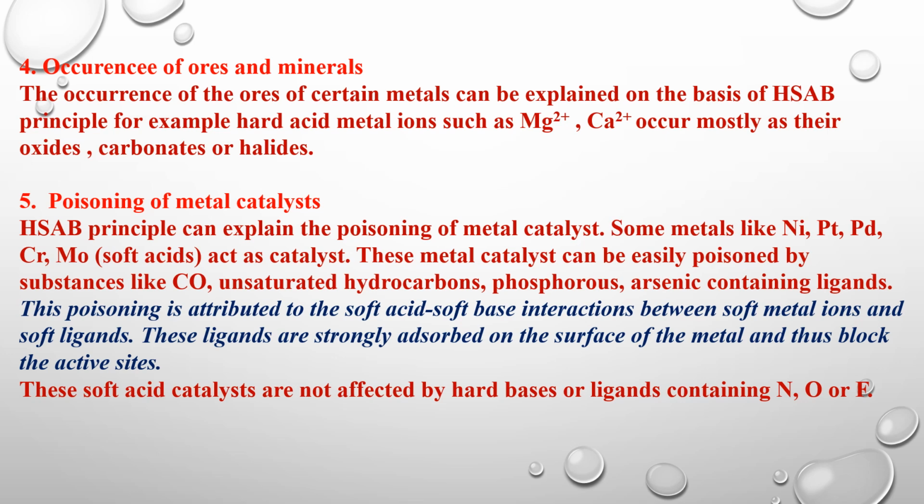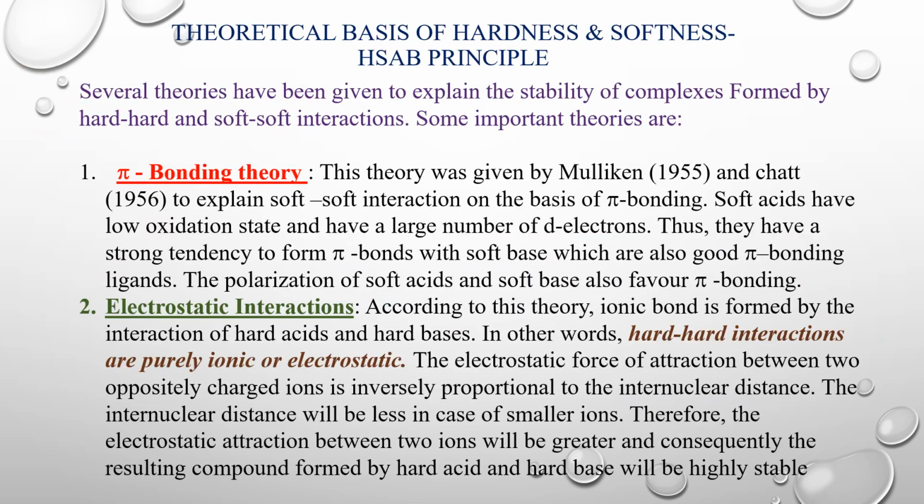These metal catalysts are easily poisoned by substances like carbonyl, unsaturated hydrocarbons, and phosphorus or arsenic containing ligands. The soft acid catalysts are not affected by hard bases or ligands containing nitrogen, oxygen, and fluorine. So poisoning is attributed to the soft acid soft base interaction between the soft metal ion and the ligands. The ligands are strongly adsorbed on the surface of the metal and block the active sites.